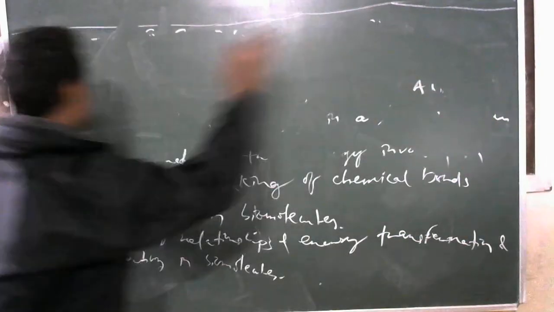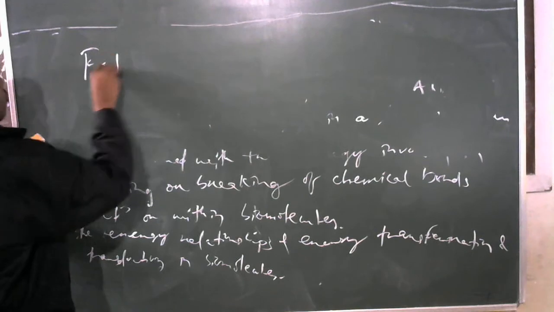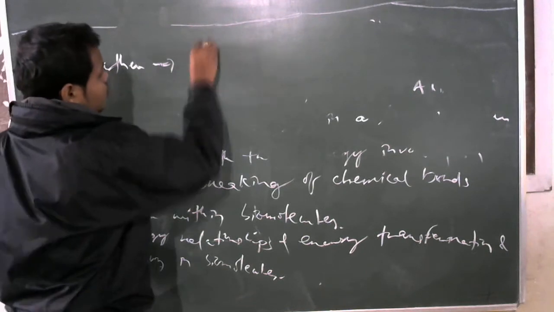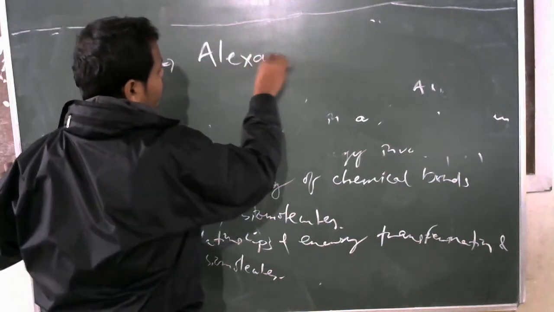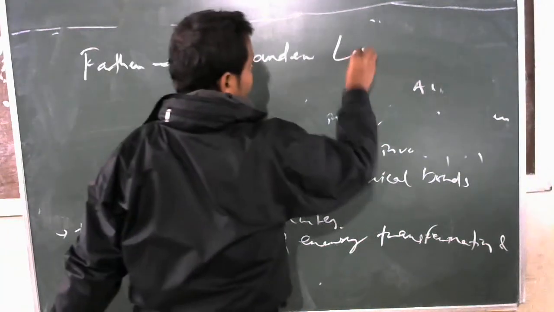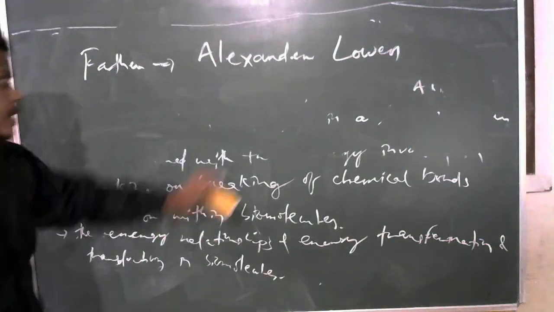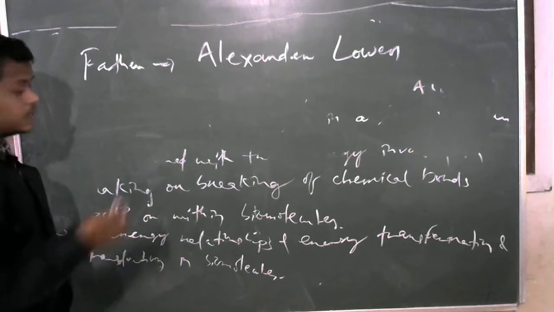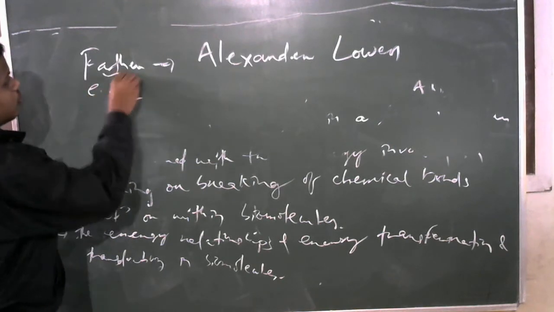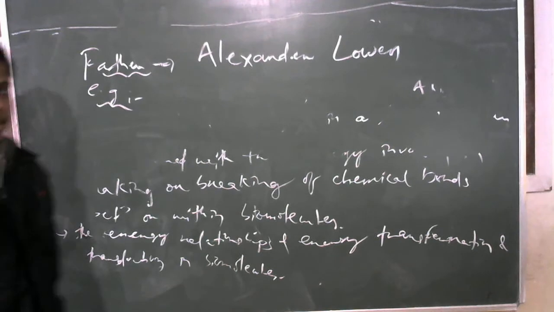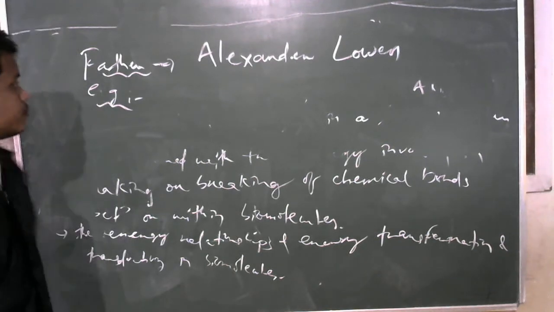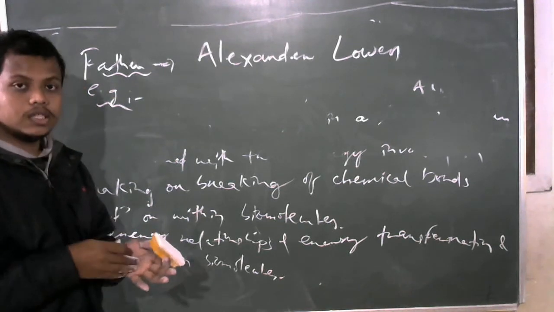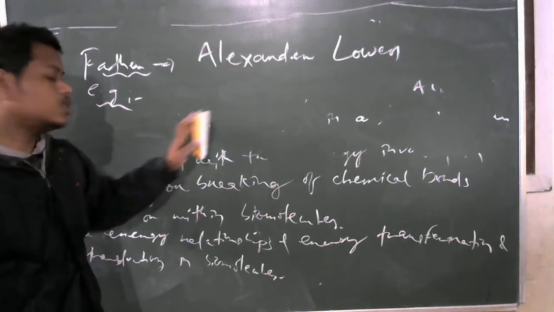Then who is the father of bioenergetics? Father of bioenergetics analysis is Alexander Lowen. Okay. Alexander Lowen is regarded as the father of bioenergetics. Next, what are some examples of bioenergetics? Any process where energy is either produced or energy is flowing from one step to another step, that is termed under bioenergetics.